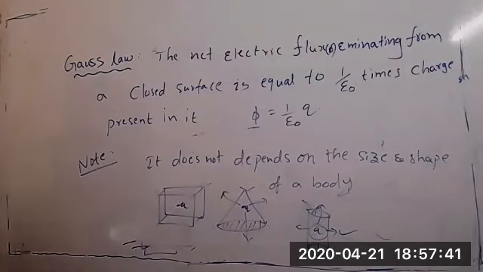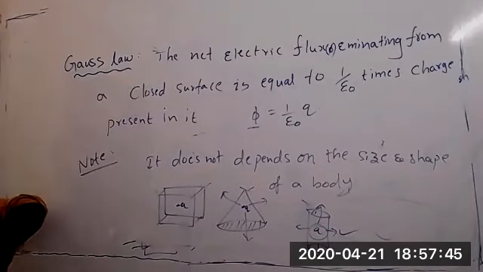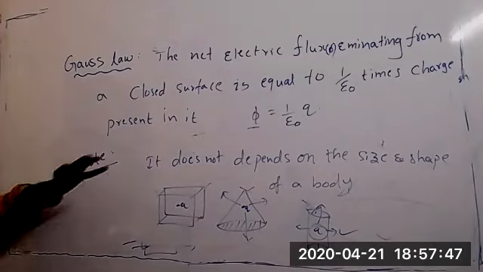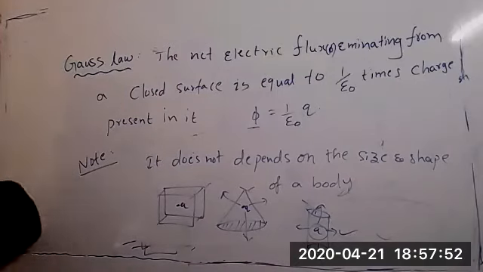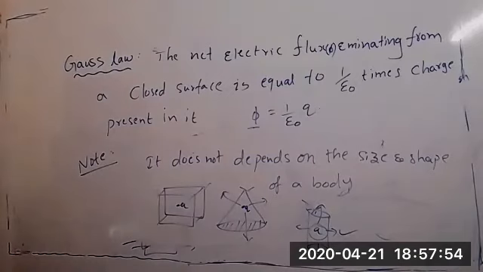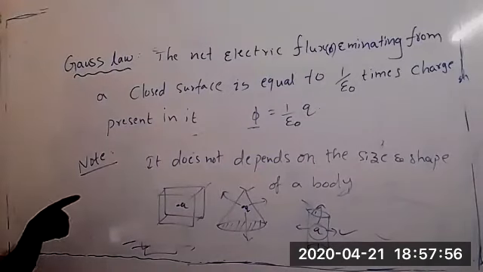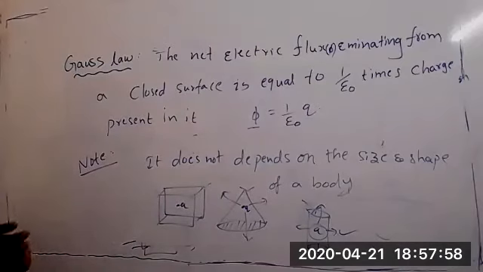Because in the definition itself, we said whatever charge is present, the electric flux emanating from the surface is equal to the total charge present in it. So 2D is not possible. It is applicable for only 3D.